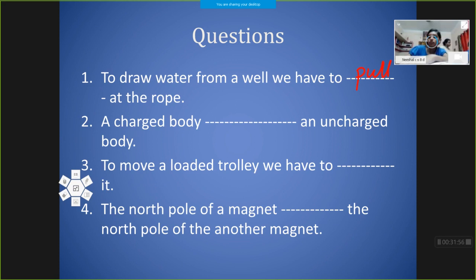Okay. A charged body repels or attracts an uncharged body? It is a charged body and another is an uncharged body, so it will attract. To move a loaded trolley, we have to push or pull? If you are saying push,